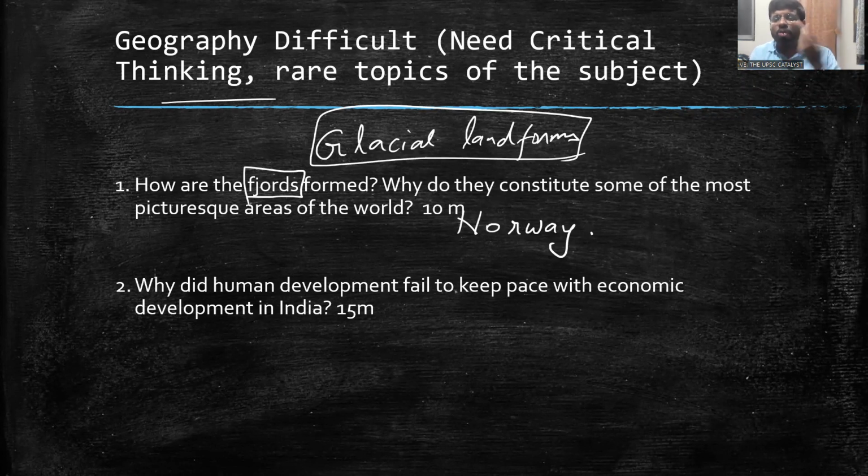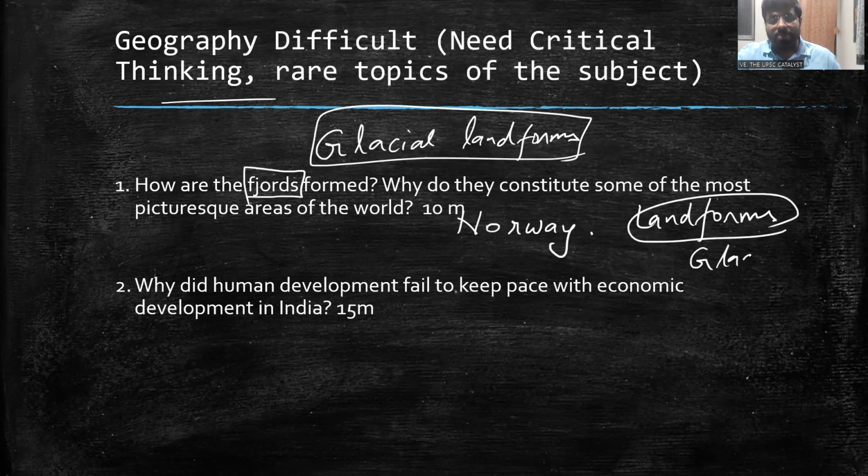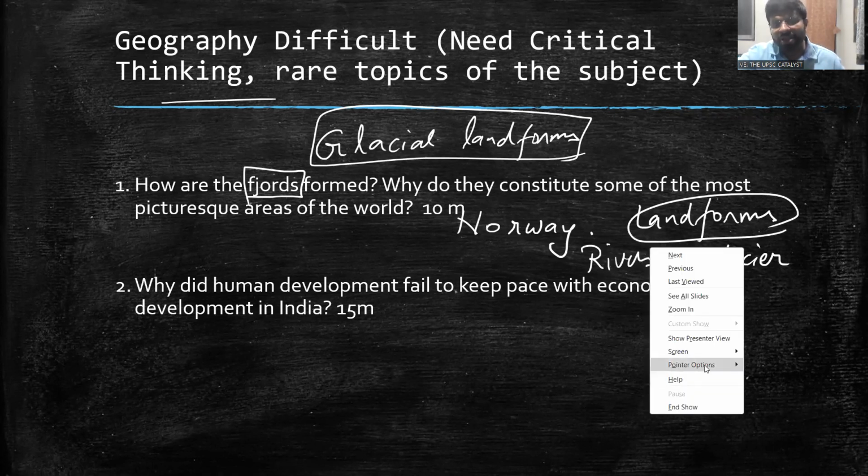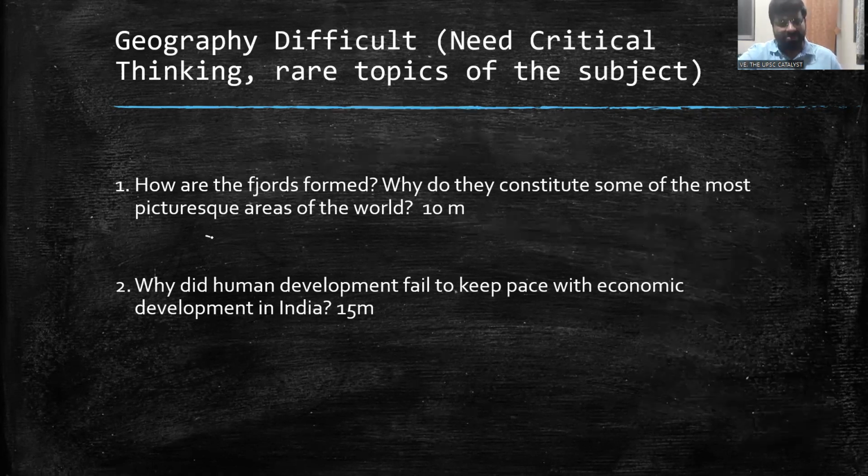But the thing is, how many of you read about the topic of landforms of glaciers? Maybe you will read about rivers. But how many of you have prepared for glaciers? That's why I have kept it as difficult. Otherwise, the question is fairly easy, but some of the GS students might find it difficult.